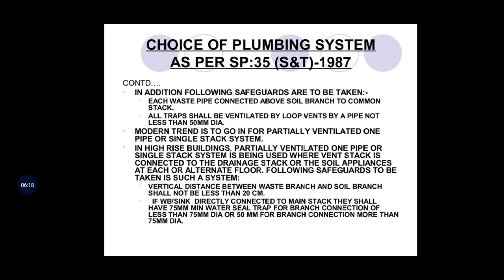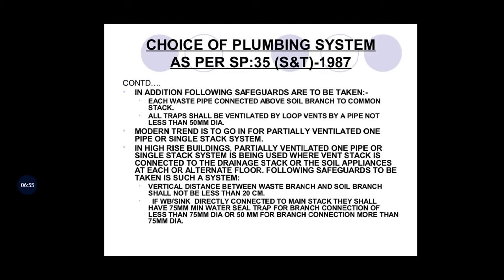In addition, the following safeguards are to be taken. Each waste pipe connected above the soil branch to common stacks or traps shall be ventilated by loop vents, by a pipe not less than 50 diameter. The modern trend is to go in for a partially ventilated one pipe or single stack system. In a high-rise building, this system is used, where one stack is connected to the drainage stack, same line, or the soil appliances at each or alternate floors.